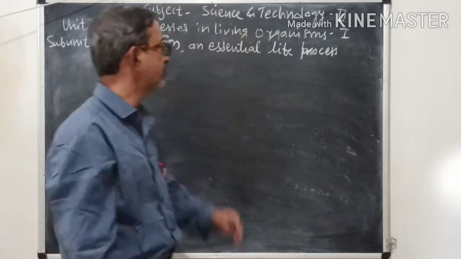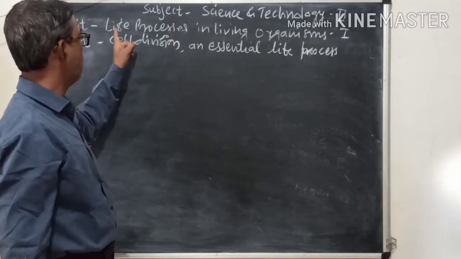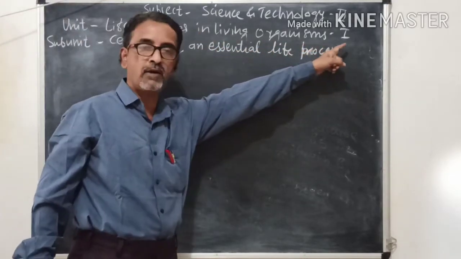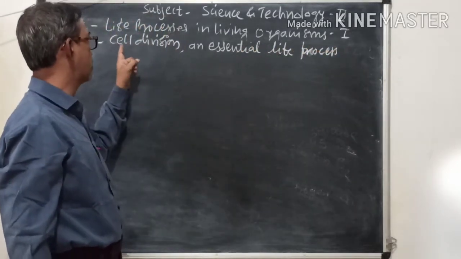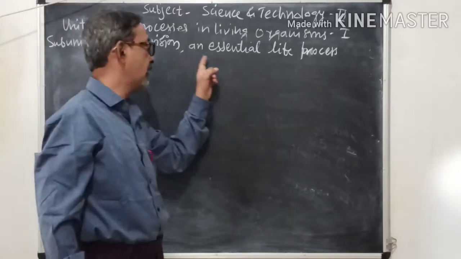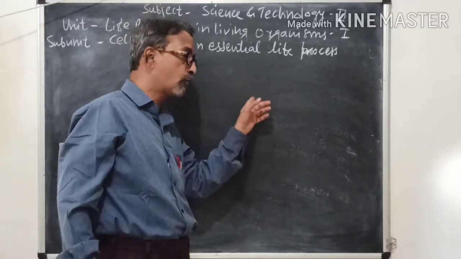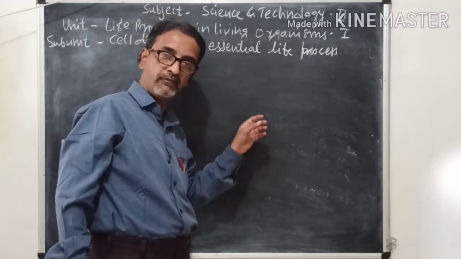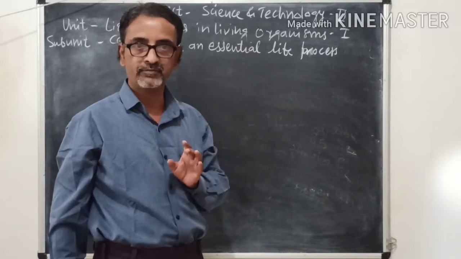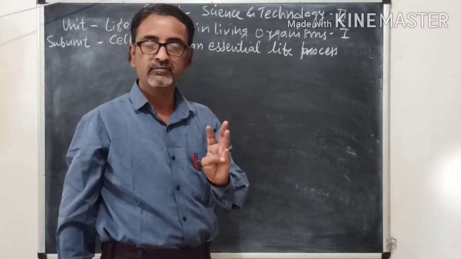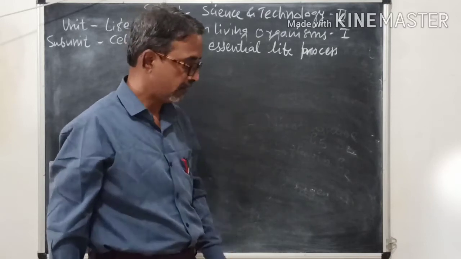So we have seen life processes in living organisms, part 1. We have started this chapter and today we have to see under this cell division and essential life process. But before that, in the previous session we have seen types of nutrients: carbohydrates, proteins, fats and vitamins.